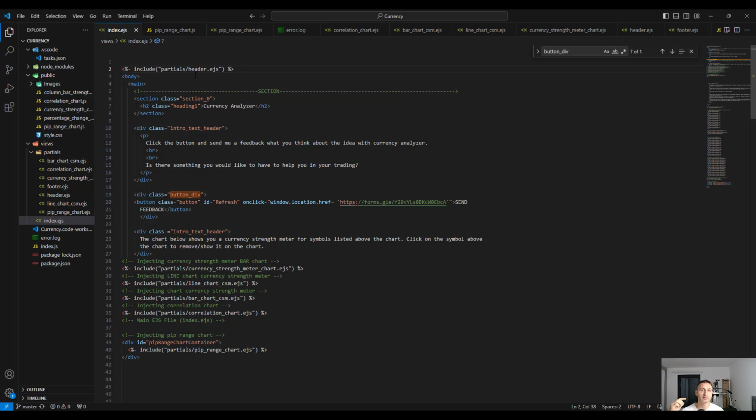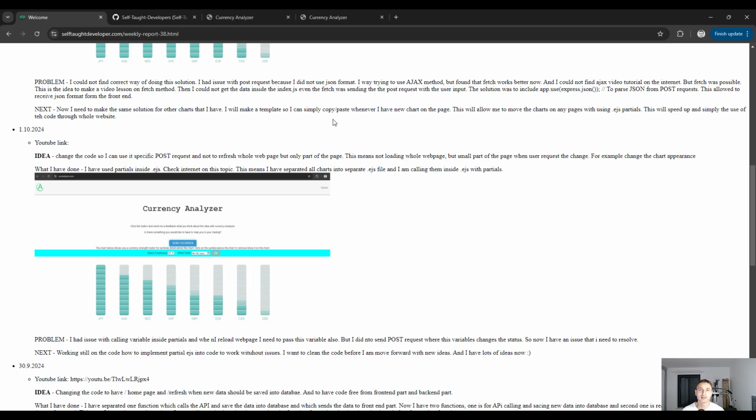So I do not need to write again the whole code here at the start of every page. So this was the idea, to make some kind of a template so I can use it on every page. For example, the footer doesn't change at all on every website page. So on a new page, I simply use this one template and include it. These are EJS partials, so I have started to use them.